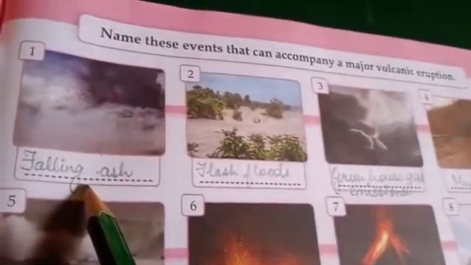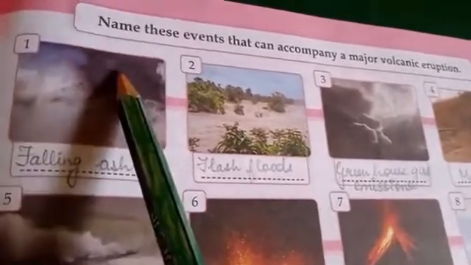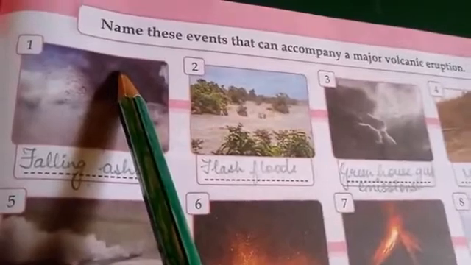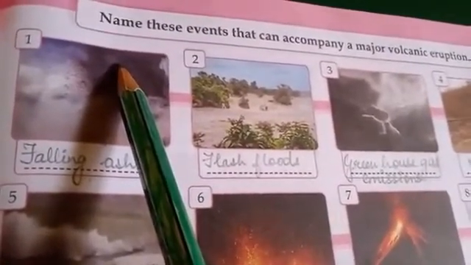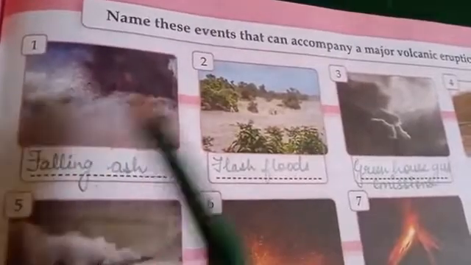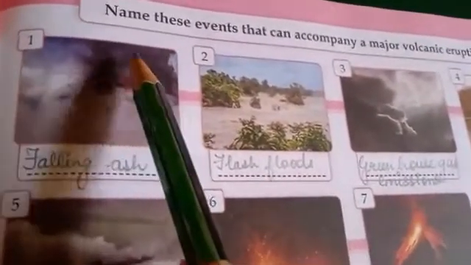Means once the volcanic eruption takes place, automatically the ash surrounds the volcano, because ash is coming out from the volcano and it is spreading in the air. So it is also called falling ash because it falls from the air only. It is also known as rain of airborne ash. Falling ash means rain of airborne ash.